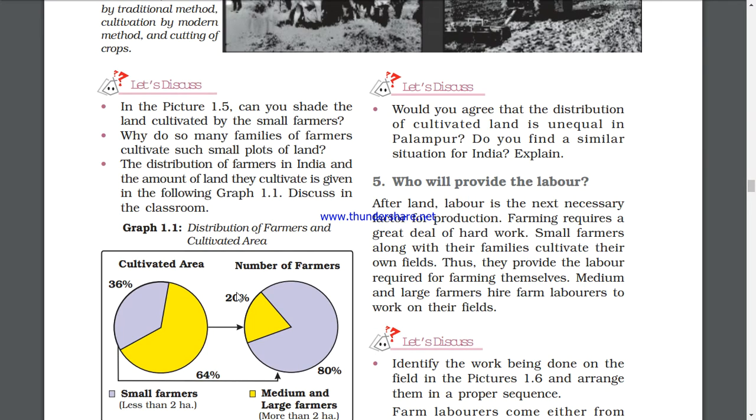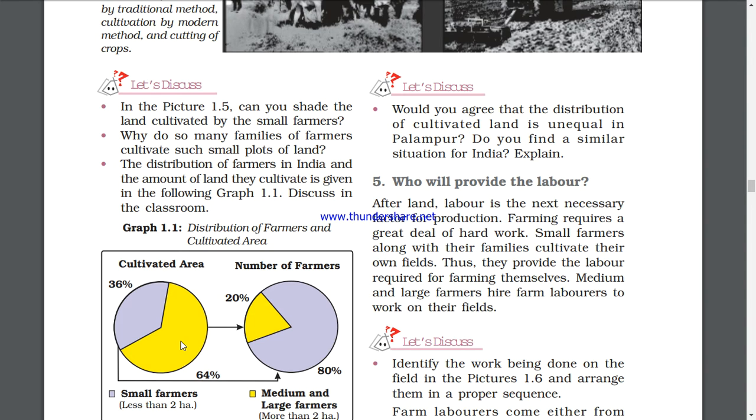Now, if I discuss, why do many families of farmers cultivate such small plots of land? Because they do not have that much money, or they have a very small plot of land. The distribution of farmers in India and the amount of land they cultivate. Can you see this graph, children? It's 1.1. Discuss in the classroom.